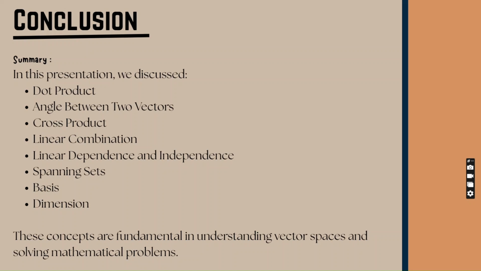They are also widely applied in real-world fields such as physics, engineering, robotics, computer graphics, artificial intelligence, and machine learning. And again, linear algebra is an important area of mathematics because it provides tools for analyzing systems, interpreting data, and understanding multidimensional relationships.